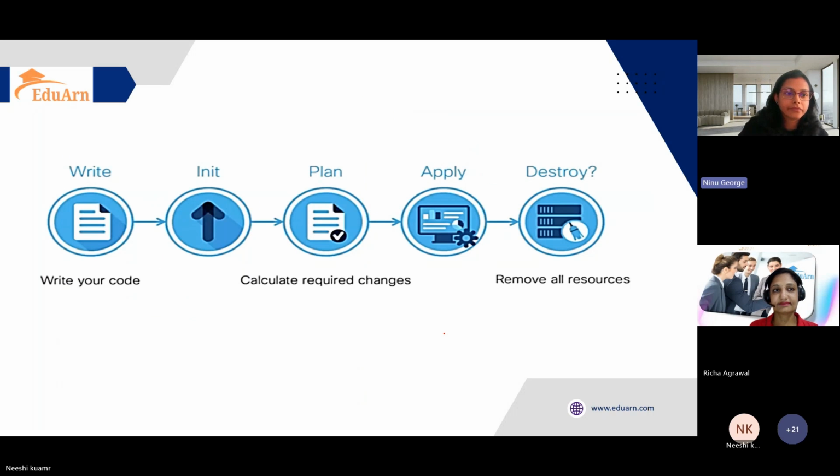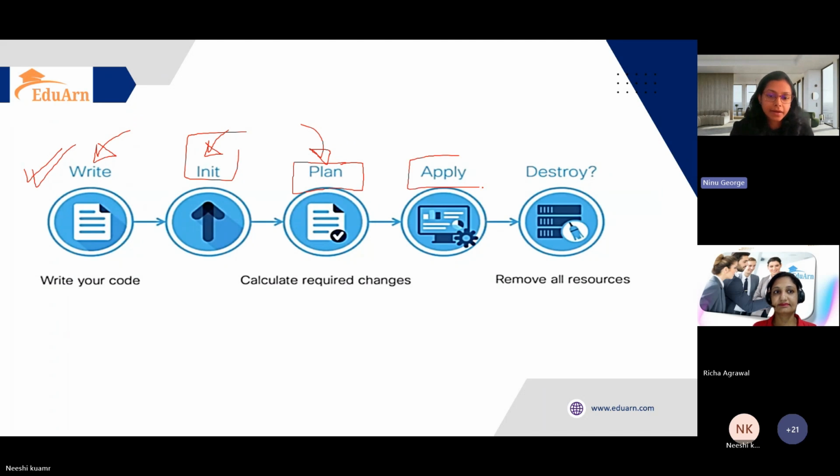In this slide, we are going to see the different phases of the Terraform life cycle. The first one is write. Here we write our code, where we define our infrastructure as code using Terraform configuration files. Next one is init. Init is where Terraform initializes the directory and downloads all the required providers for applying our code. Next is plan. Plan is like a preview. It reviews the execution plan before making any actual changes to the infrastructure.